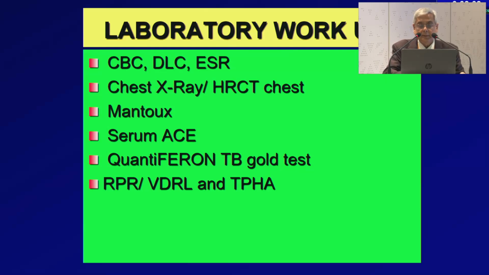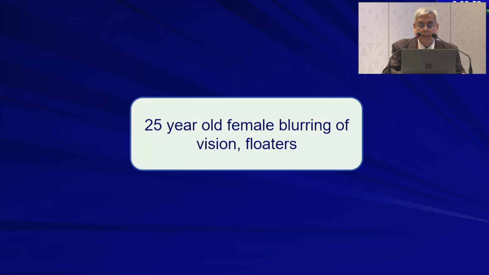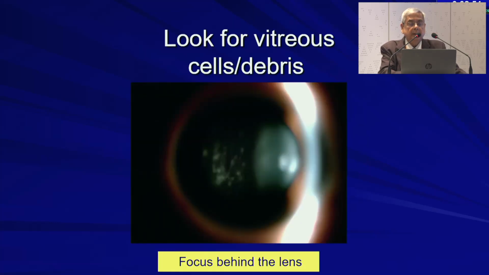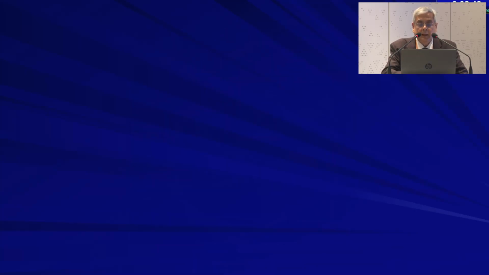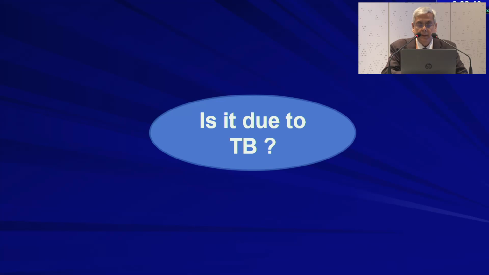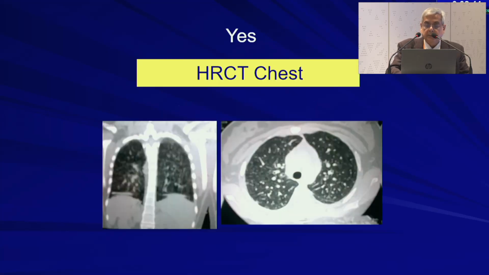Mantoux test, angiotensin converting enzyme, QuantiFERON TB Gold test, and of course syphilis to be ruled out with VDRL or RPR and TPHA. This is an example, some cases. This is a 25-year-old female with vitreous opacity as is seen in this picture, focusing behind the lens. Is it due to TB? Yes, it was found to be due to TB.